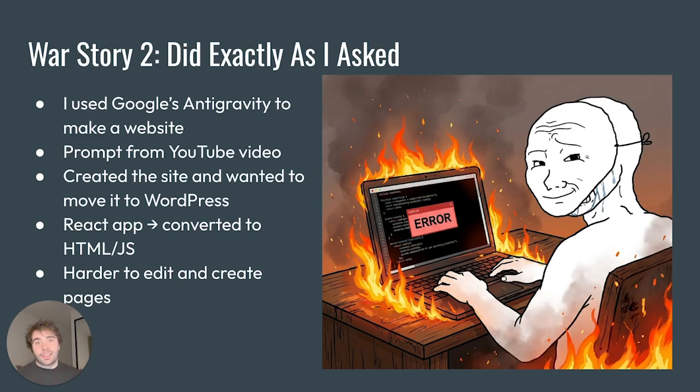And then the AI said, oh, we actually need to change the entire coding language. They needed to change it from being a React app, or some random code language they used to make apps, and convert it all to HTML and JavaScript. And I was like, wow, that's really cool. So that was a bit of a process. Got that done, and then I put it onto WordPress, uploaded it, and I thought, okay, sweet, I'm ready. I'm going to upload some pages.